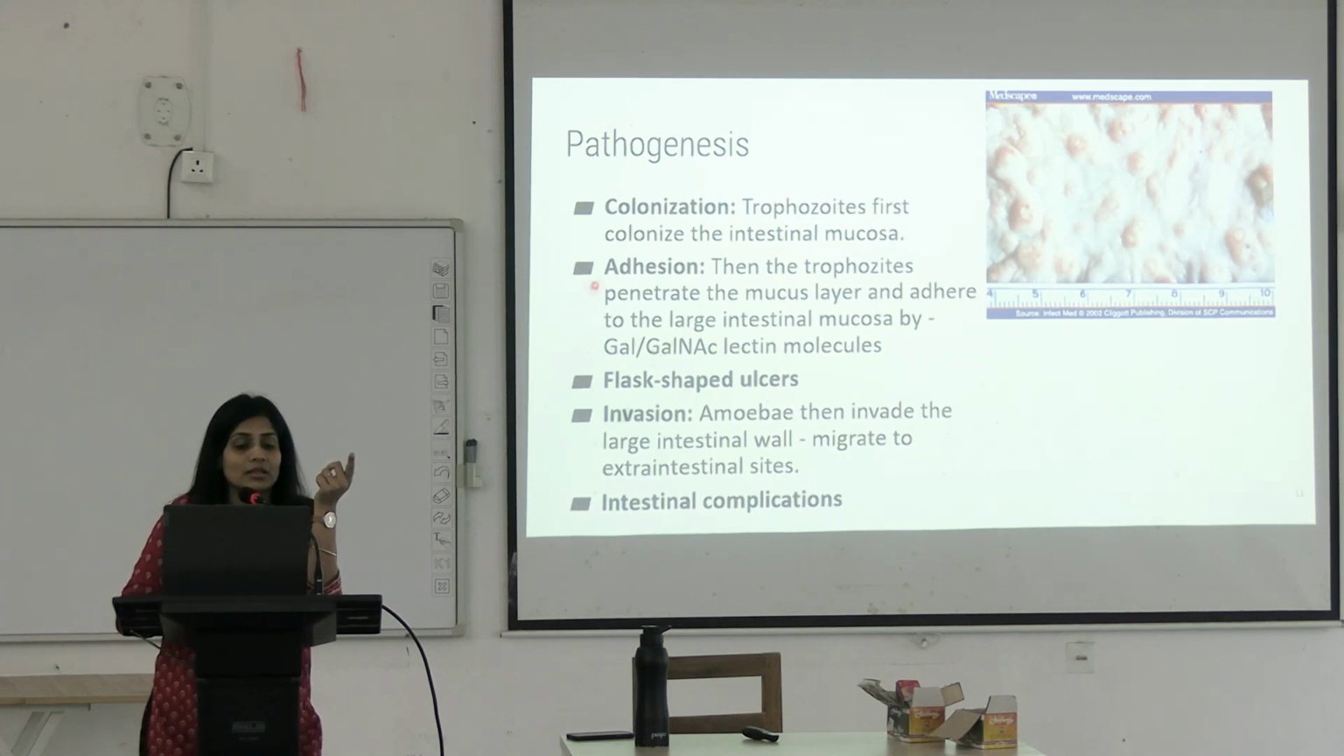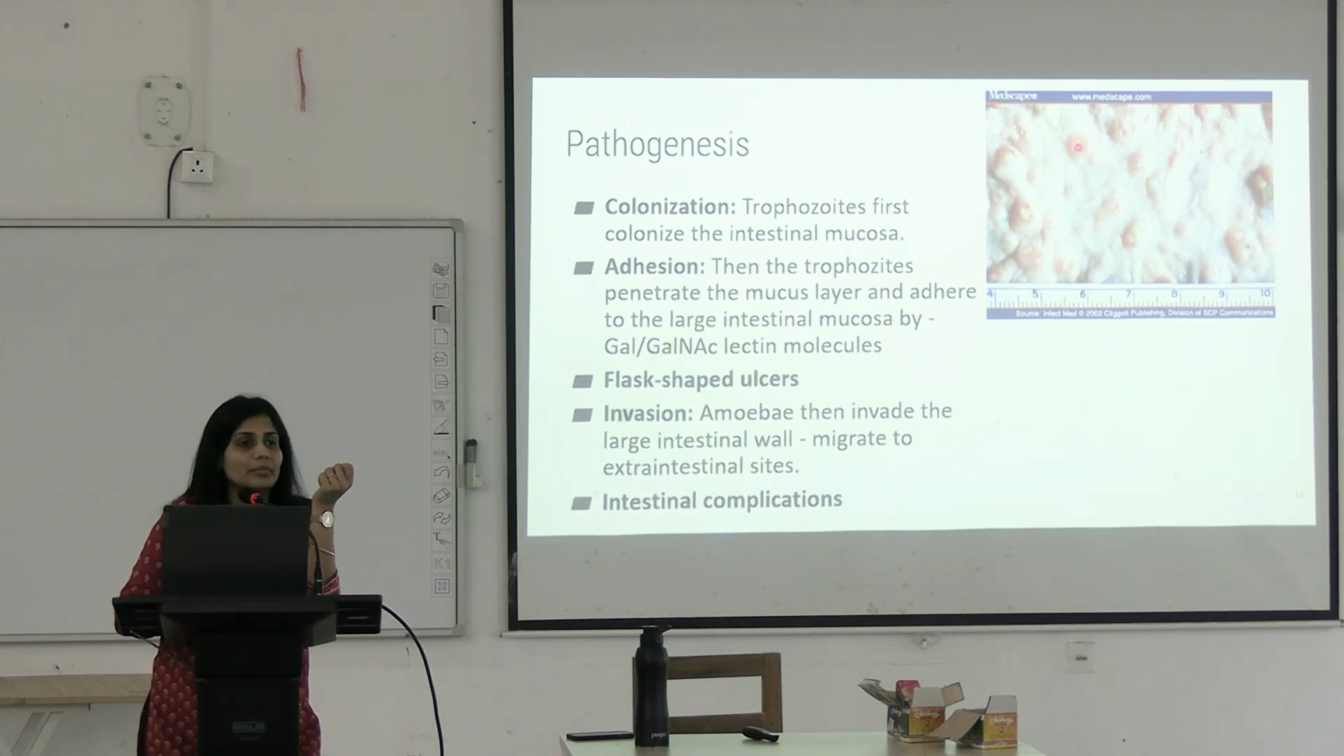Okay. Then with the help of Gal/GalNAc lectin molecules, what is this? These are galactose inhibitable adherence lectins. Okay, that are present on the epithelium. So with the help of these lectin molecules, they will be able to invade this mucosa. What is this specimen? These are flask-shaped ulcers caused by amoeba. Okay. Why flask-shaped?